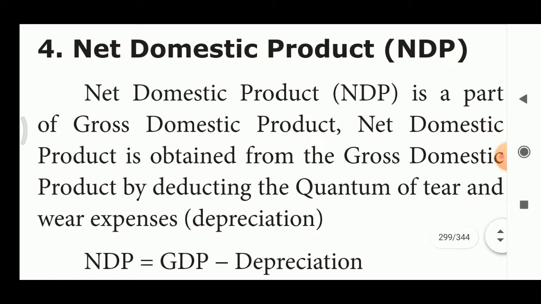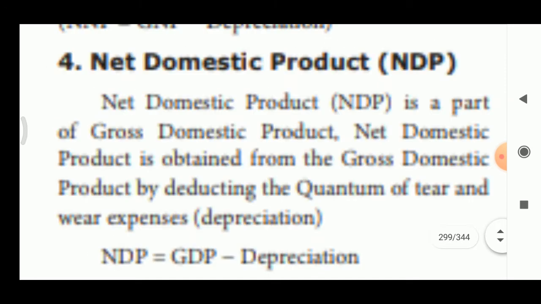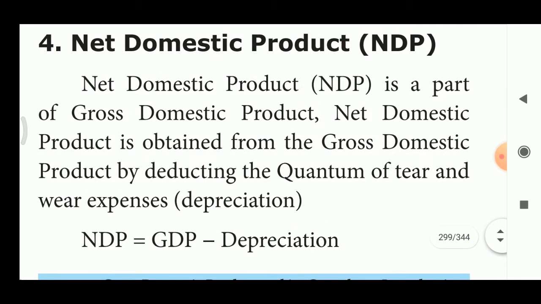Next, we are going to see about net domestic product, that is NDP. NDP is a part of gross domestic product. Net domestic product is obtained from the gross domestic product by deducting the quantum of wear and tear expenses. Wear and tear means depreciation, that is wastage. NDP is equal to GDP minus depreciation.